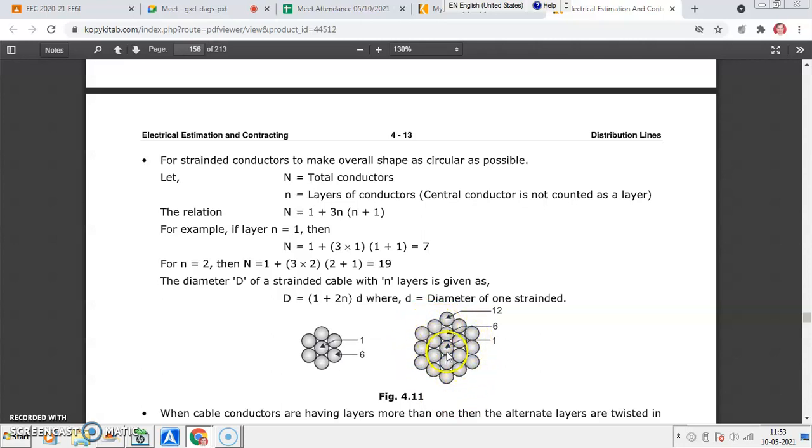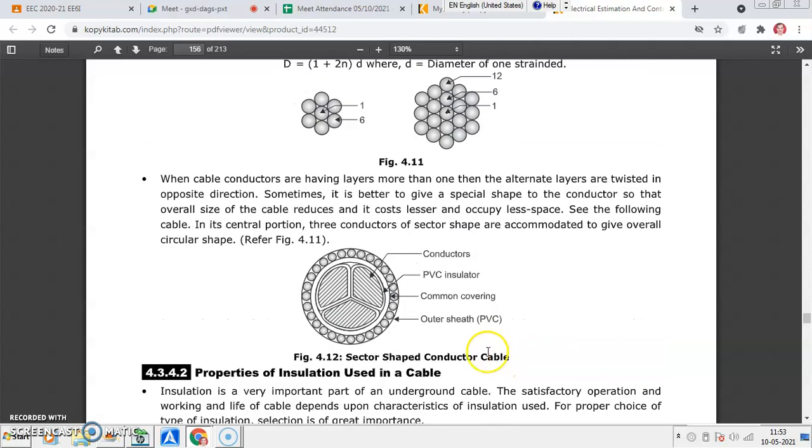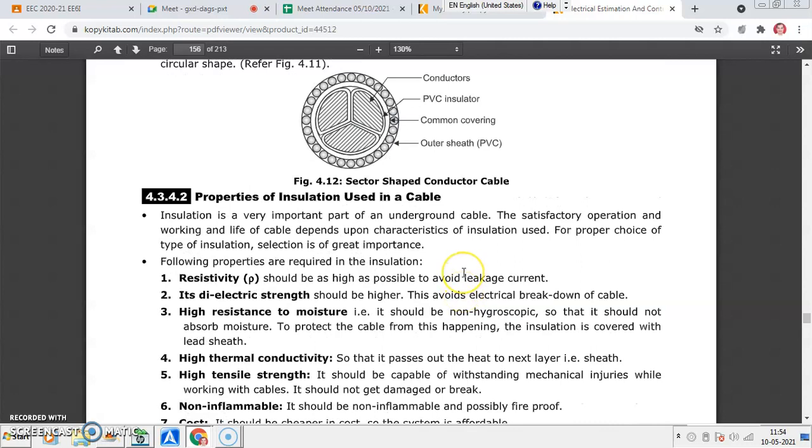Similarly, you may have 3 conductors for 3 phases. So a 3-core cable you can see again here. You may have the conductor, then the outer sheath, and this is the armoring. So you can see the cross-sectional area of the cable.